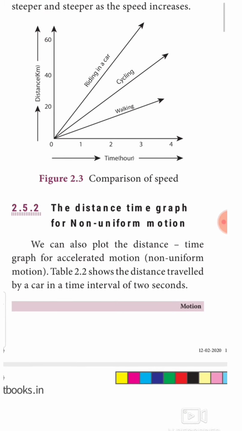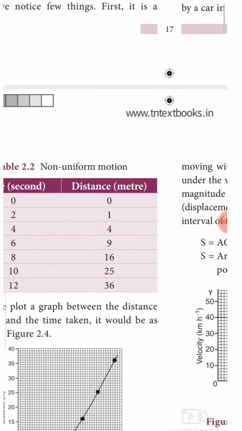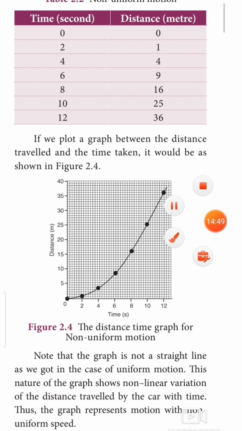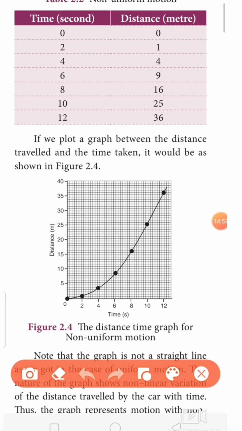Next, we need to see about the distance time graph. What we have seen in the previous section, now we are going to see for non-uniform motion. In the previous case we have seen uniform motion. In this case we are going to see non-uniform motion. How can we say it is non-uniform motion? See table 2.2. The time is taken at equal intervals 0, 2, 4, 6, 8, 10, 12. But the distance covered varies: 0, 1, then 4, 9, 16, 25, 36, like that.